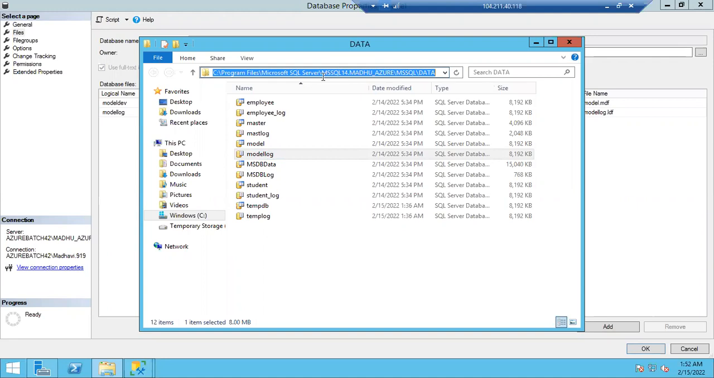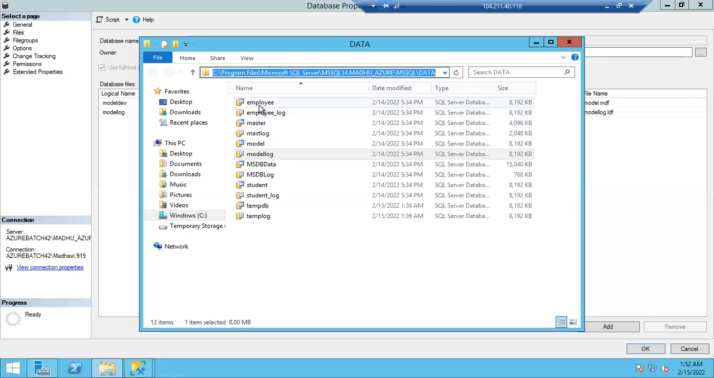Whenever you start the SQL Server, the master database will go to this path. Chalo, are the model database files there or not? Are the MSDB files there or not? Are the student DB files there or not? Are the TempDB files there or not? Are the employee database files there or not? In this location, it will search. Okay, if the files are present inside this location physically, then only the master database will bring this database online.